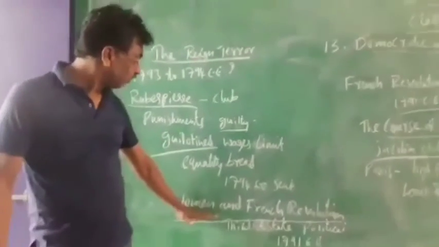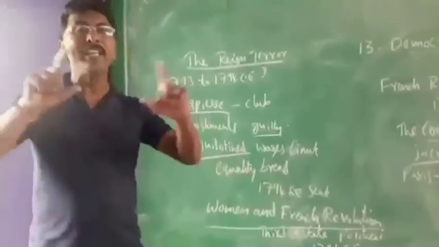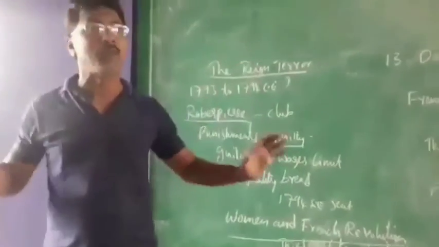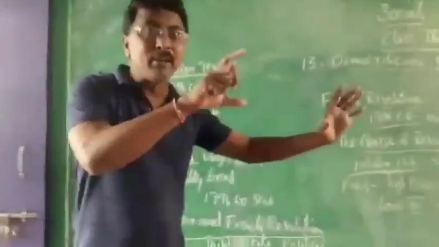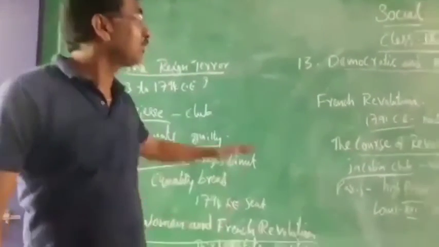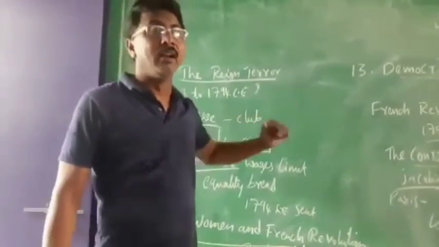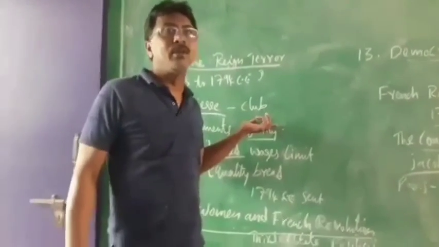Because the revolution in France was started by women, they made equality. Men and women are equal. Whatever rights men are enjoying, women should also enjoy, they declared. So with this we will stop the French Revolution, and we will see the next class. Okay.